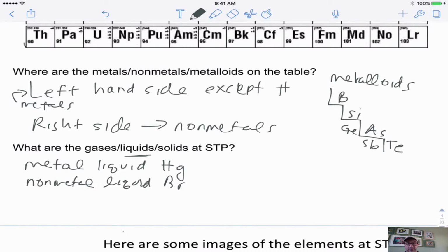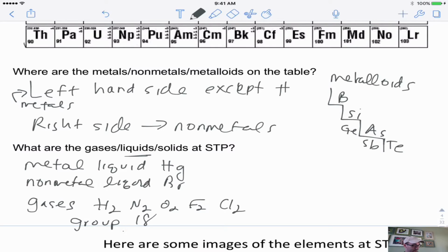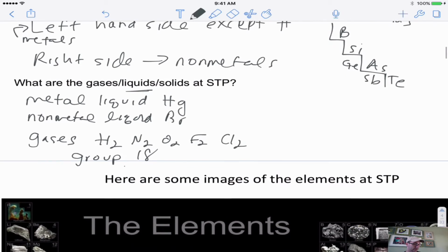Now there are no metallic gases, at least not at STP. And so the nonmetal gases that we have are these: hydrogen, nitrogen, oxygen, fluorine, chlorine, and then group 18, the noble gases. So these are my elements that are gas, solid, liquid.